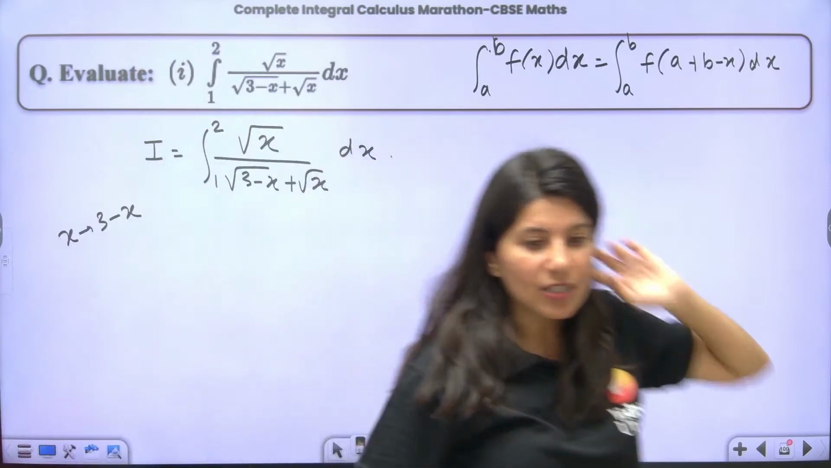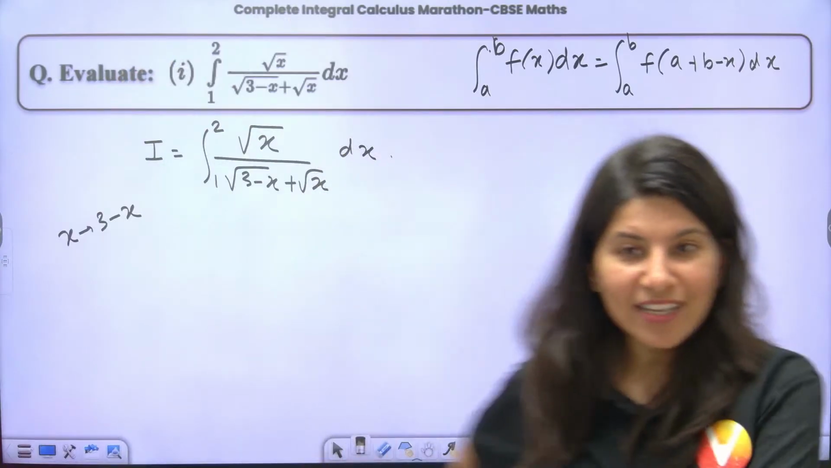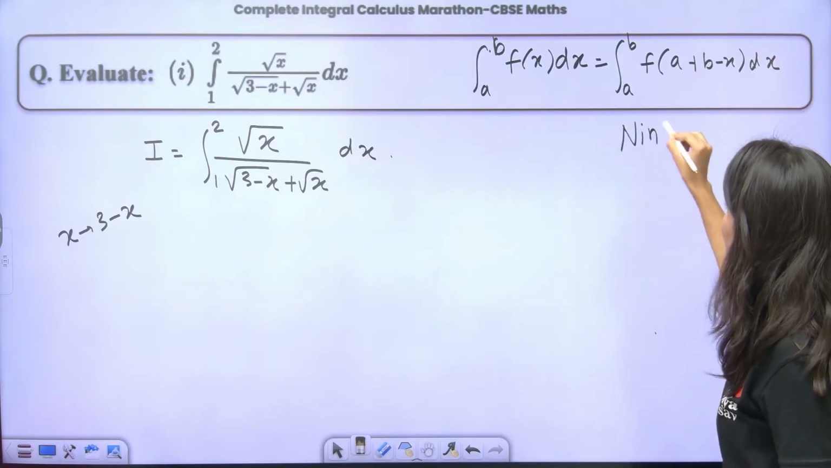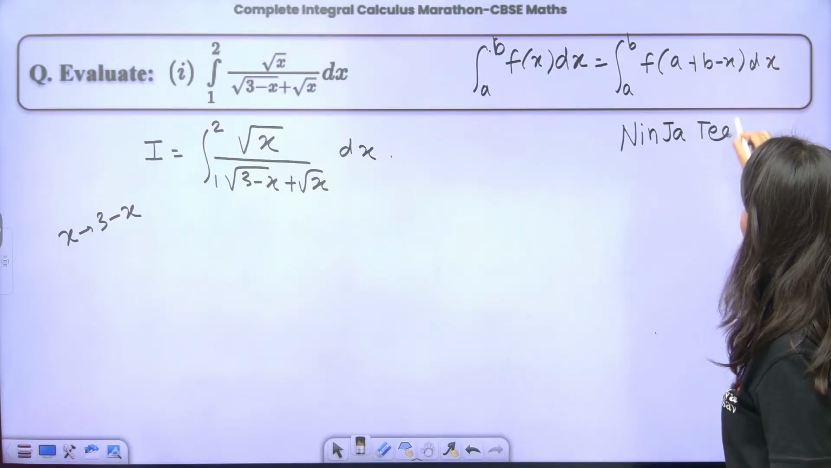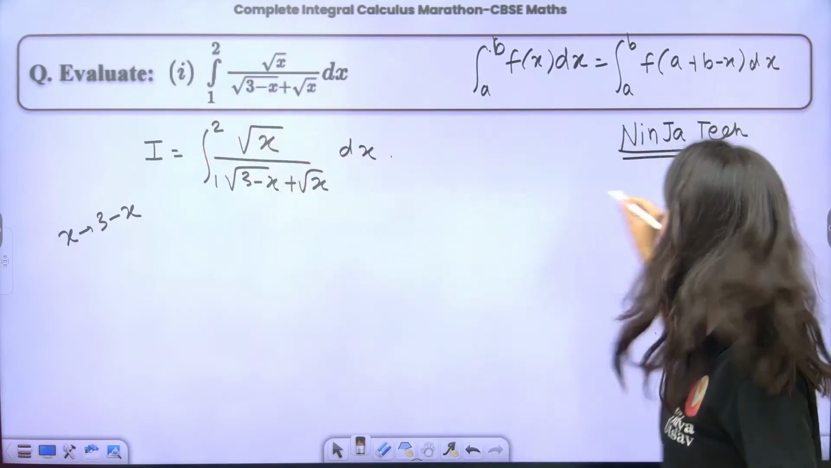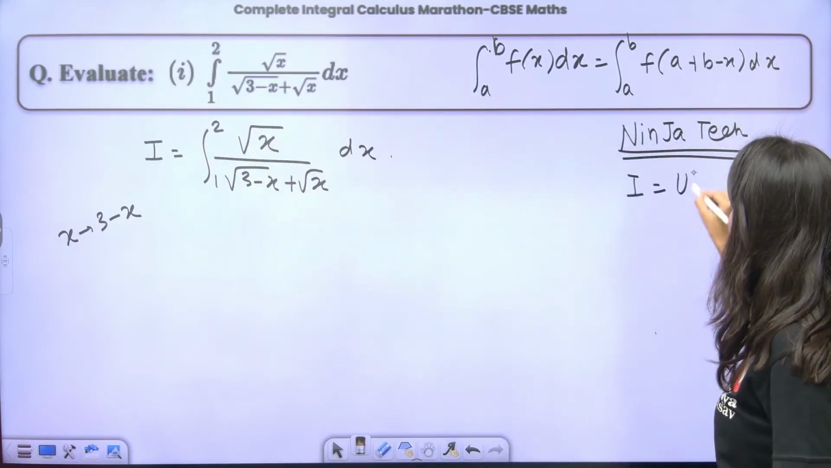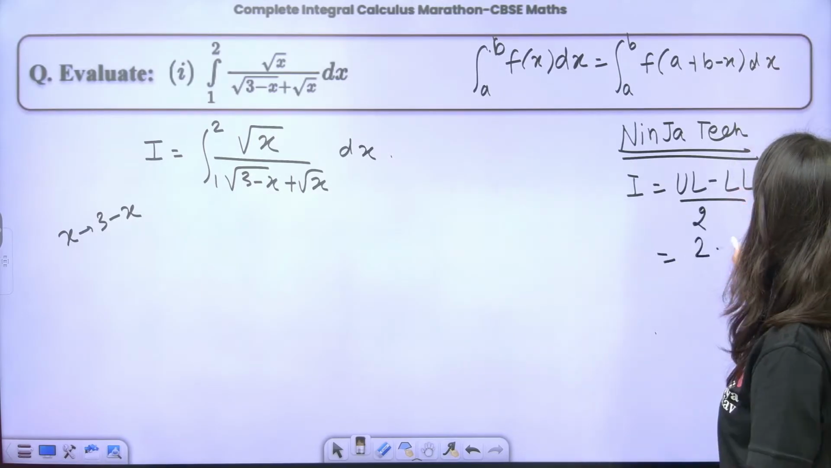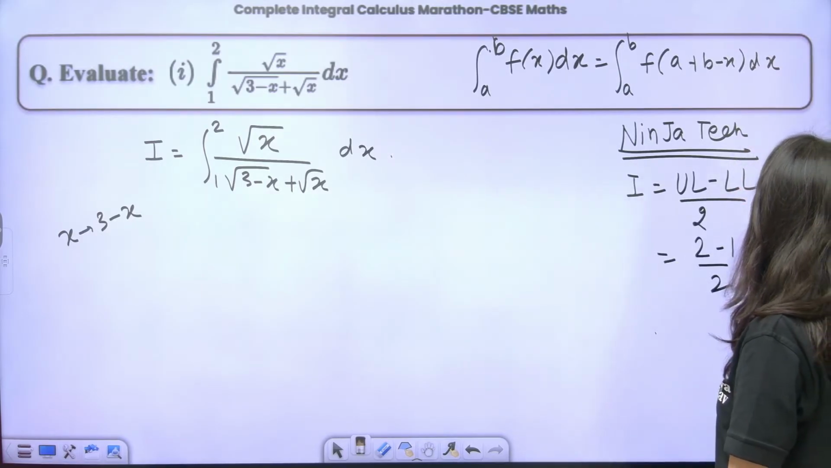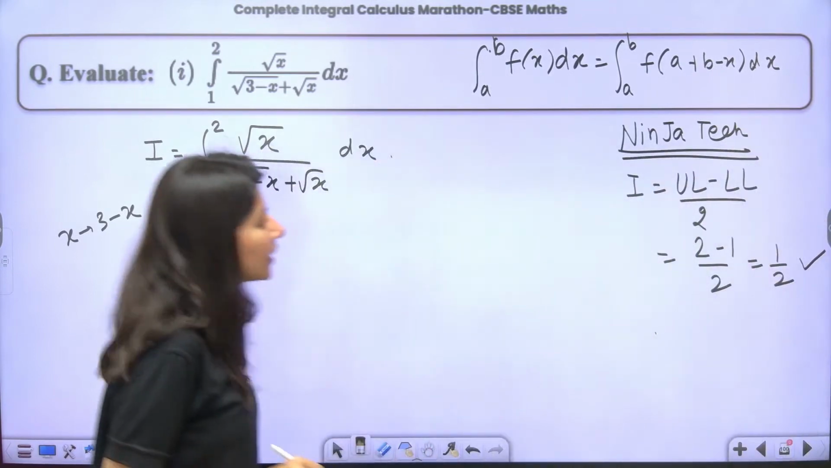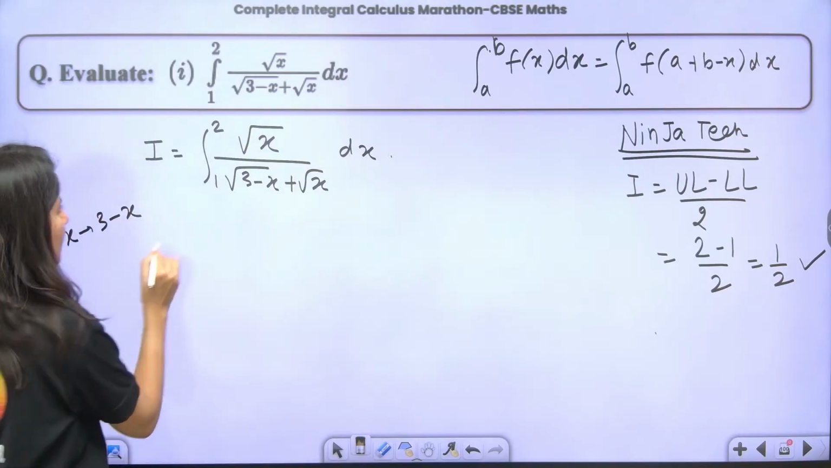Now there is a trick for such questions that I give you in the JEE Ninja technique. Before even solving, I can write the answer. The integration is upper limit minus lower limit by 2, so 2 minus 1 by 2. 1 by 2 is the correct answer. Getting it? So now this is the first equation.